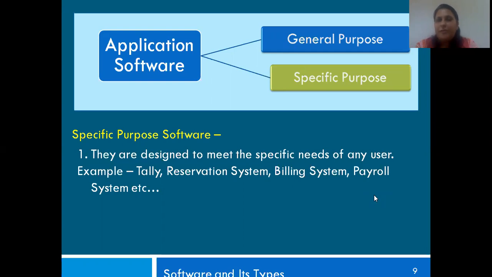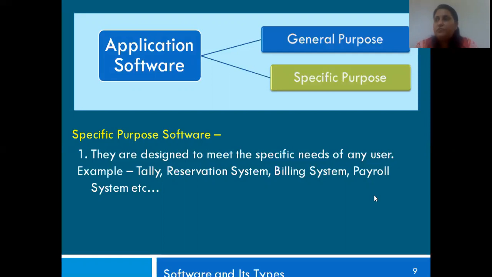For example, your railway system needs a specific kind of system which allows them to generate your tickets or check the different kinds of trains for a particular state, and the availability, whether you will get the tickets or not. So it is a specific kind of requirement.